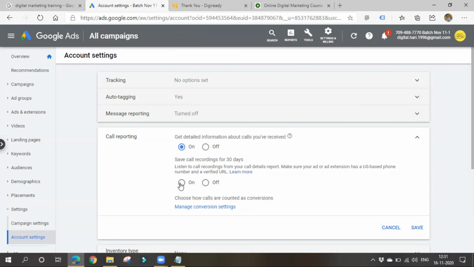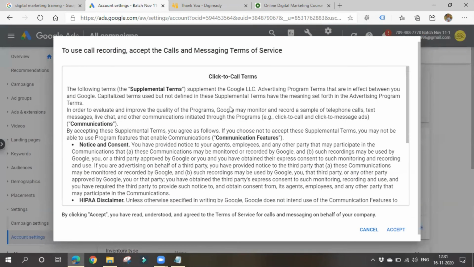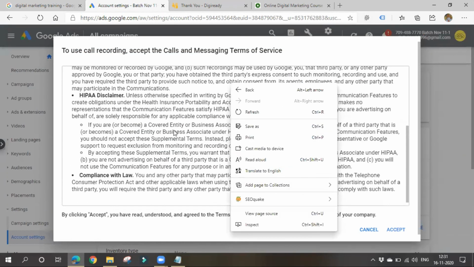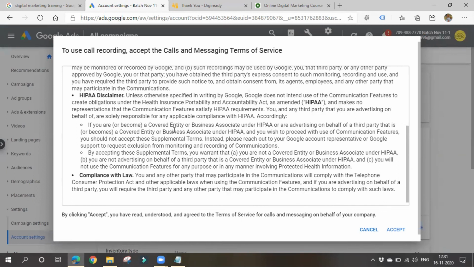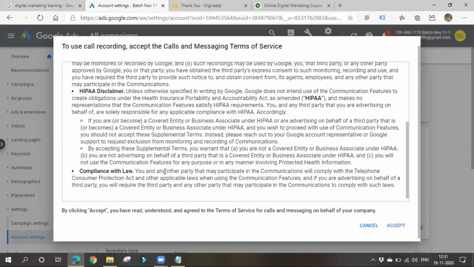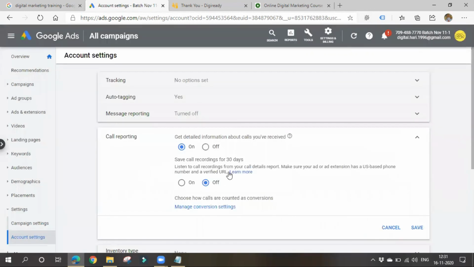Okay, so in order to do this call recording, you have to agree to all these terms and conditions, because it is not legal, guys. Actually, we should not record calls, I think. But in order to do that, we have to agree that we don't use this kind of call recordings for some kind of illegal purposes. We have to agree to all these conditions, and then you have to accept if you want to save all these call recordings.